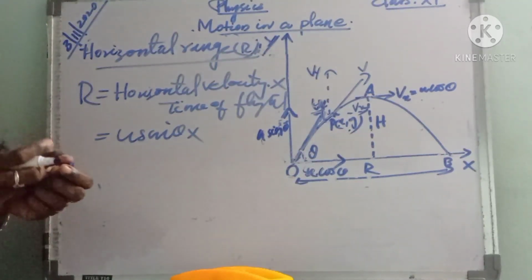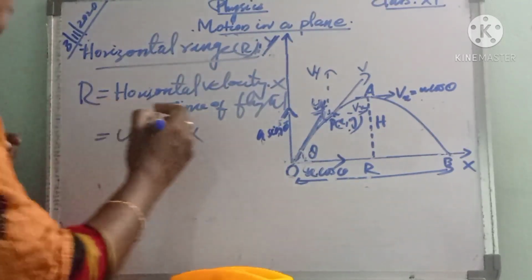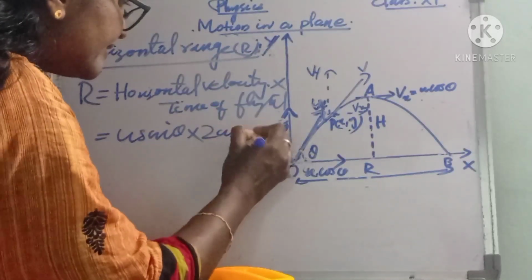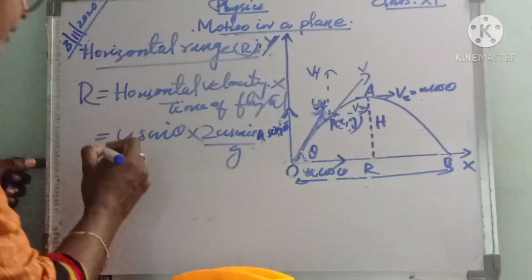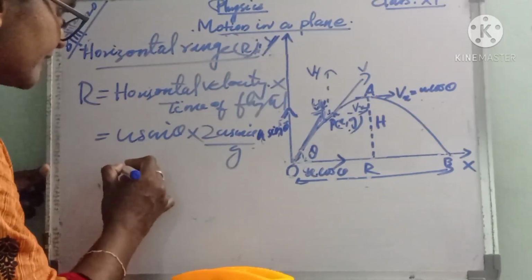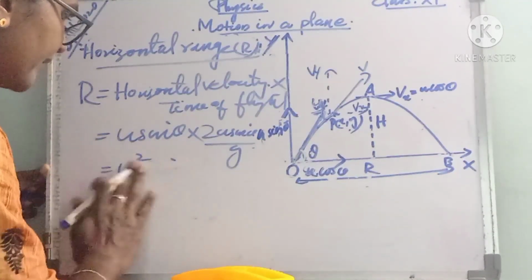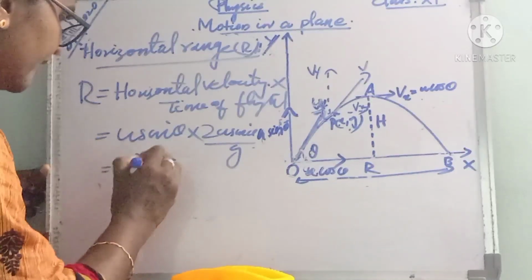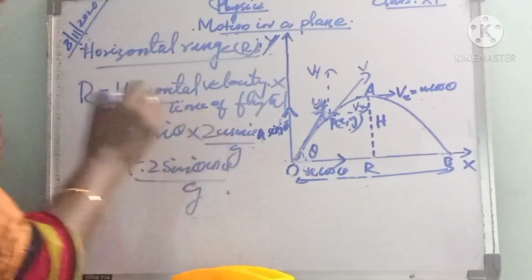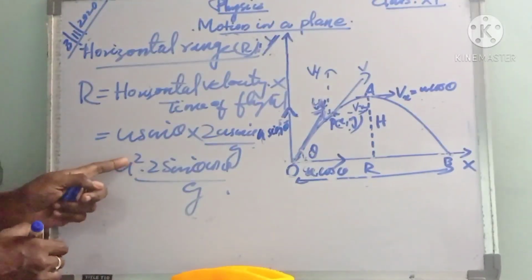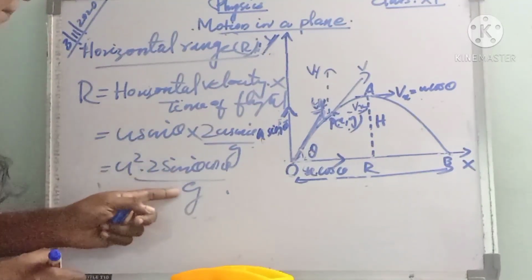Then what is the expression for time of flight? We already derived it. It is 2u sin theta by g. That is the expression for time of flight. This can be written as u squared into 2 sin theta cos theta divided by g.